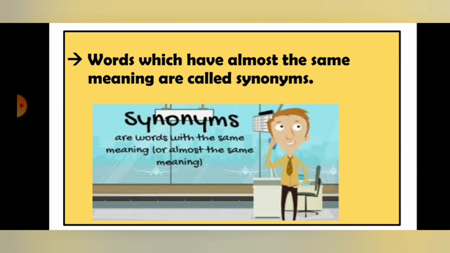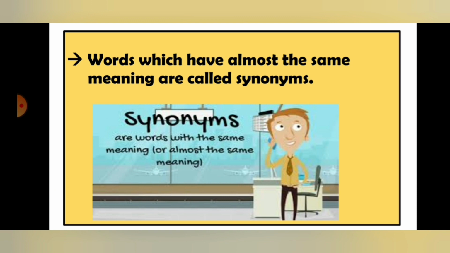You can see, words which have almost the same meaning are called synonyms. So here in the picture also you can see, synonyms are words with the same meaning or almost the same meaning. That means the meaning can be exactly the same or the meaning can be similar to each other, okay?